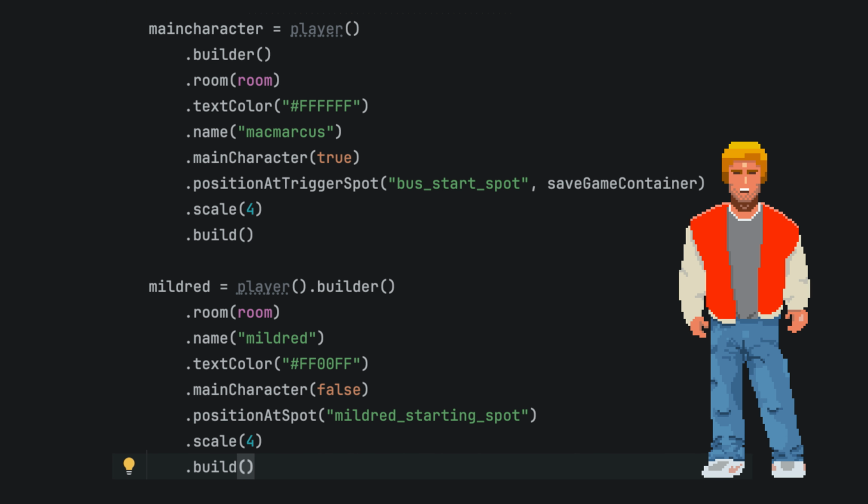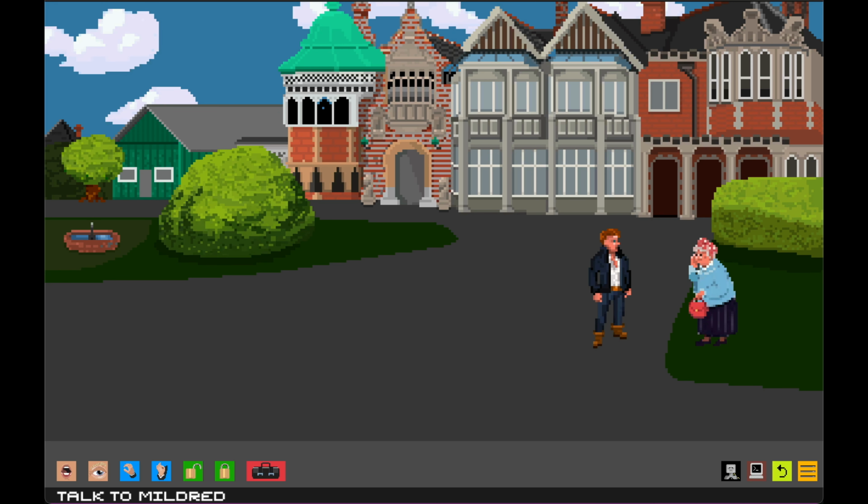Another improvement is the introduction of a scrappy builder to add characters to the scene. So text color, walk speed, starting spot, and scale are part of the builder and can be extended easily. You can see the text color is pink for Mildred.